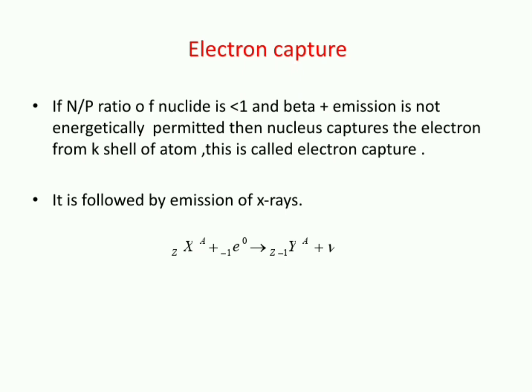Whenever there is a vacancy in the K shell, electrons in the next orbits like the L shell, M shell and N shell will jump to fill the vacancy, and they release energy in the form of electromagnetic radiation. That electromagnetic radiation we call X-rays. Electron capture is always followed by the emission of X-rays.